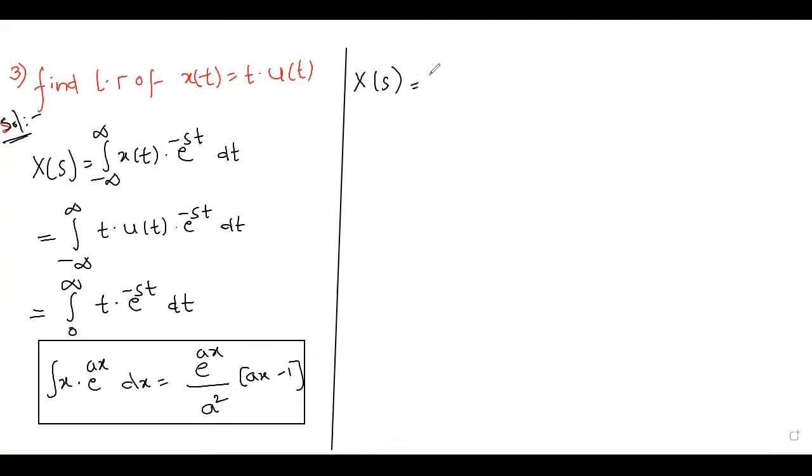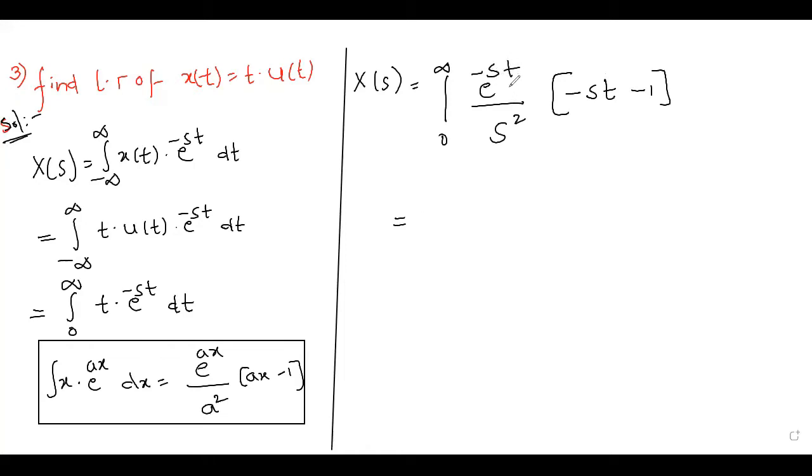Now let us continue. X(s) is the integral of t·e^(-st) from 0 to infinity, which is e^(ax)/a². What do I have to write? e^(-st) by, in the denominator, a squared. In place of a, what do we have? Minus s is there, so it is plus s squared, times (ax - 1), that is (-st - 1). Now what is the restriction on s here?